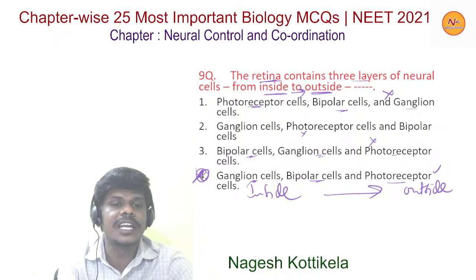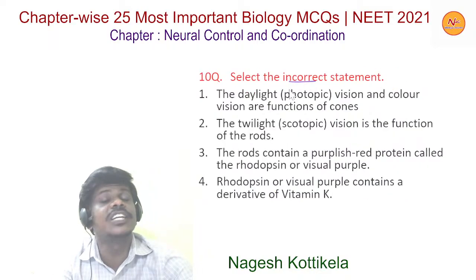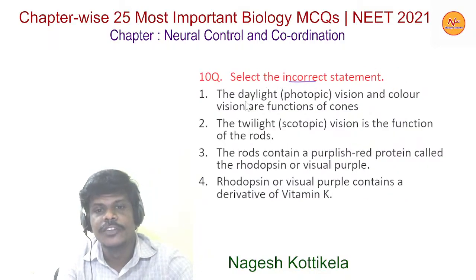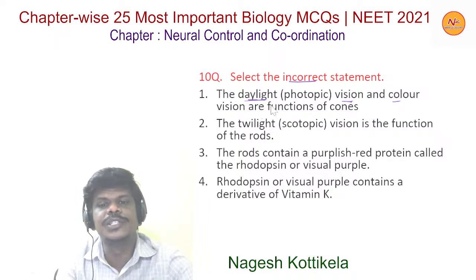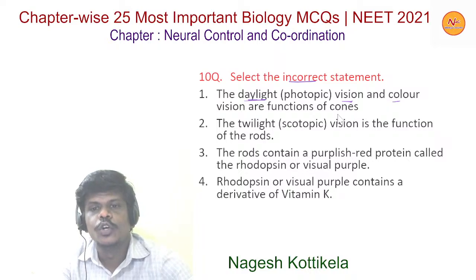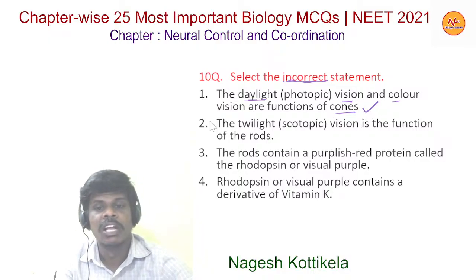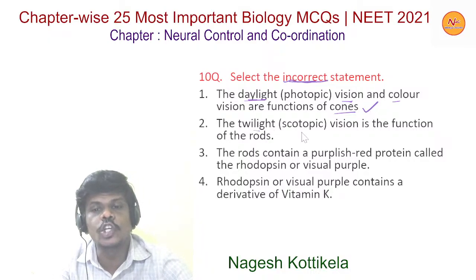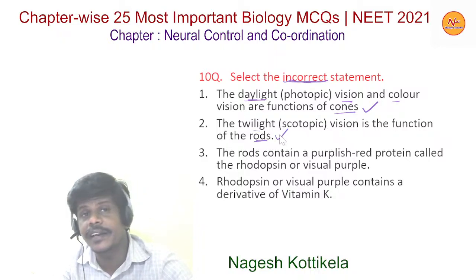Now moving to the next question, question number 10. Select the incorrect statement. Daylight, photopic vision and color vision are functions of cones. This is actually the right one. Now the twilight or scotopic vision is the function of rods. This is also the correct statement.